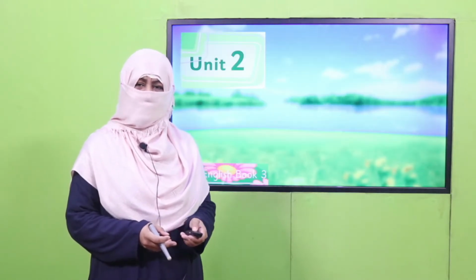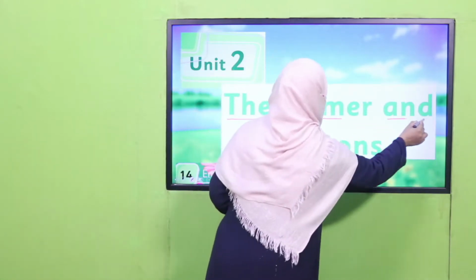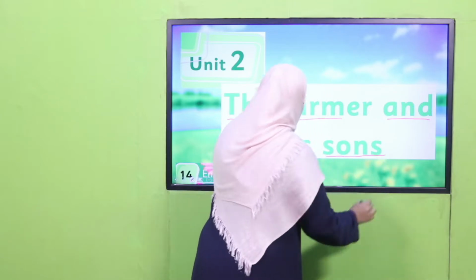That is English for grade 3. We are learning unit 2, the farmer and his sons.